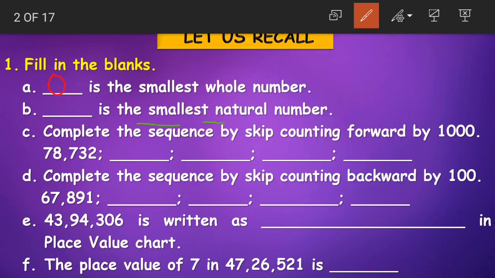Next, dash is the smallest natural number. Now what are natural numbers? Natural numbers are those numbers from which we start counting. Like we start counting from 1, right? We say 1, 2, 3 and so on. So these numbers become the natural numbers. And what is the smallest natural number? 1. 1 becomes the smallest natural number.